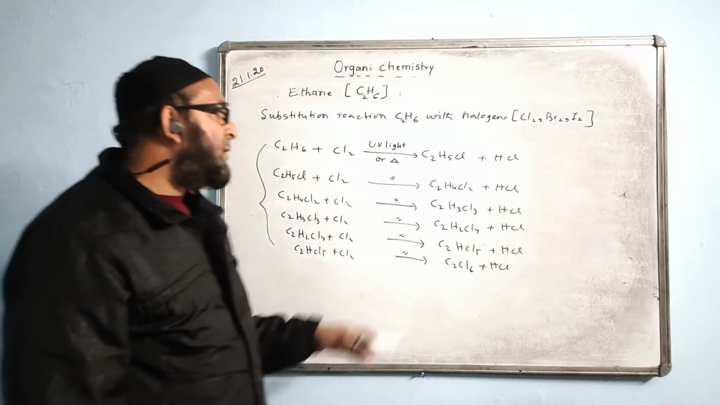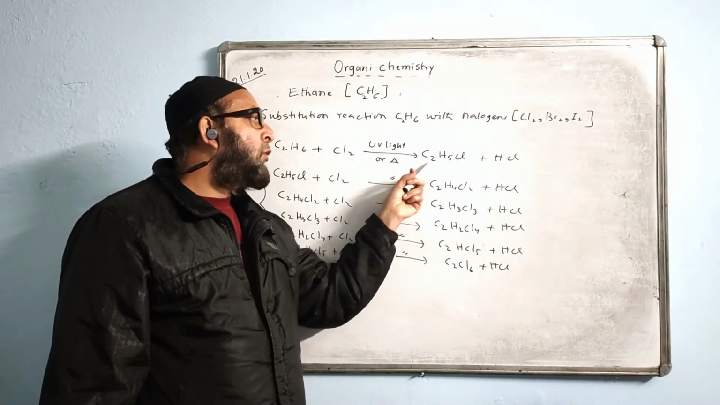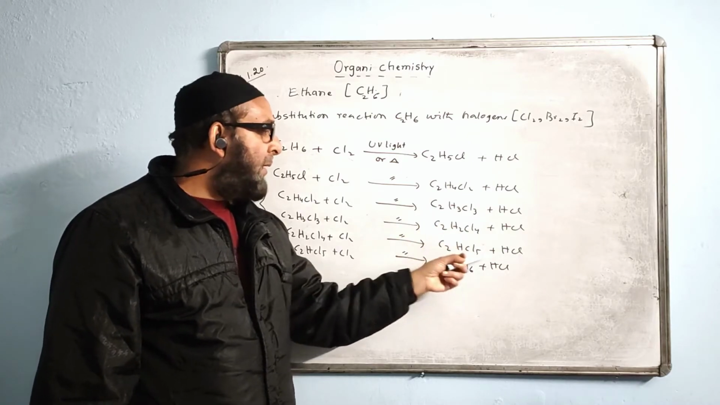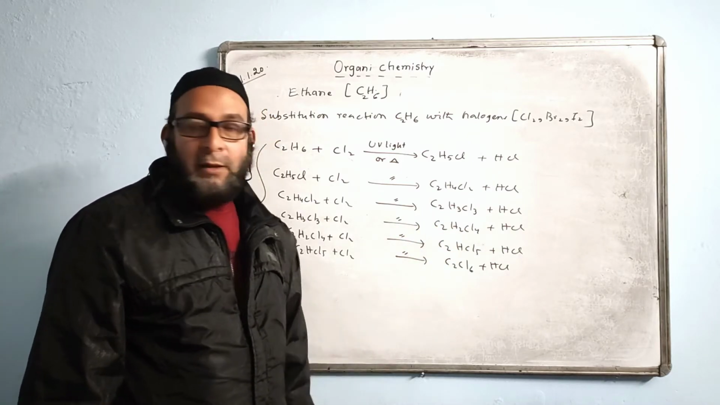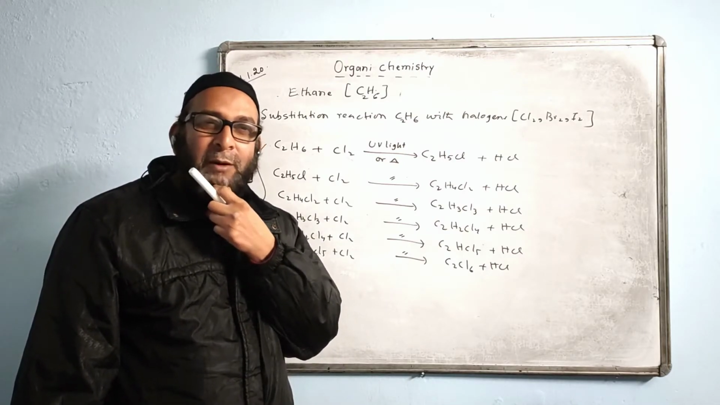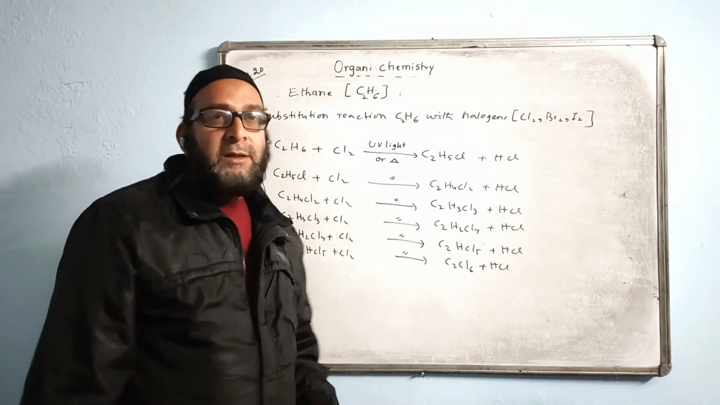And so far as the name is concerned, I call it monochloroethane, dichloroethane, trichloroethane, tetrachloroethane, pentachloroethane, hexachloroethane. But naming is not very important, and probably they will not ask, they will only ask general type of question.